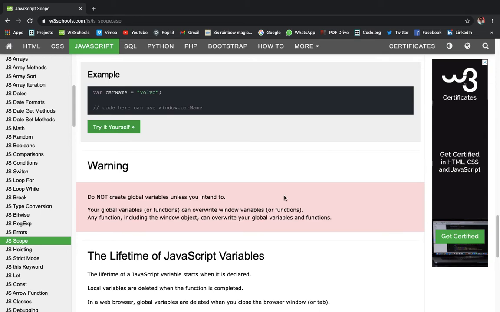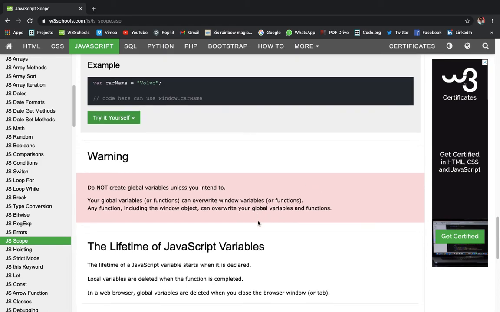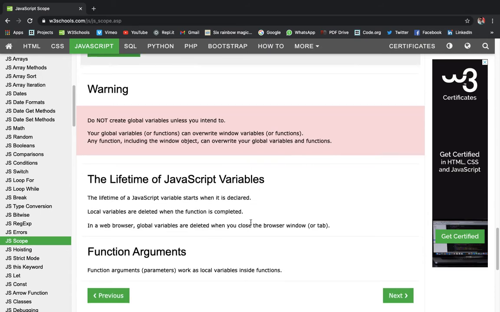Your global variables can override window default variables or functions, and any window variable can override your variables. So that's why we should not create global variables.